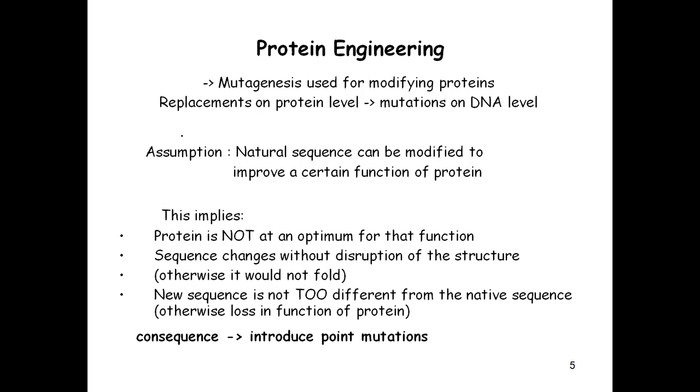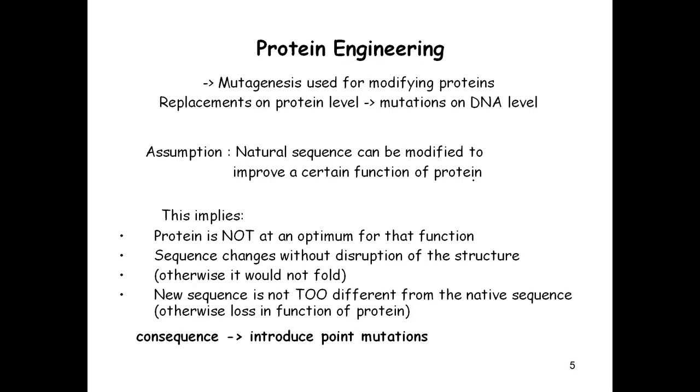We have to make an assumption first, that is, the natural sequence can be modified to improve a certain function of a protein, because before carrying out the process of protein engineering, we have to make this assumption.